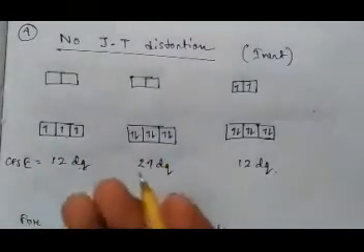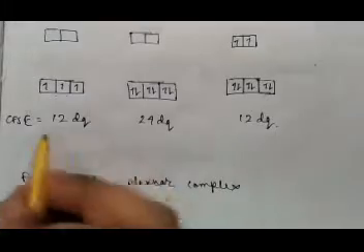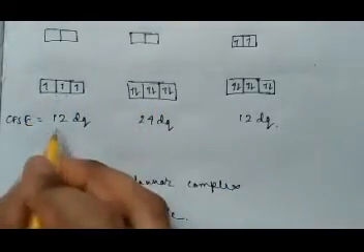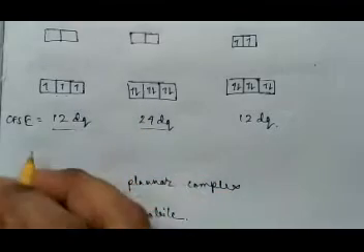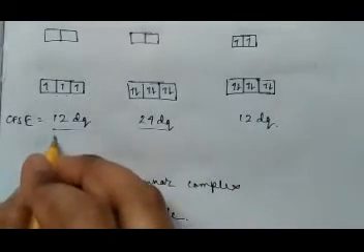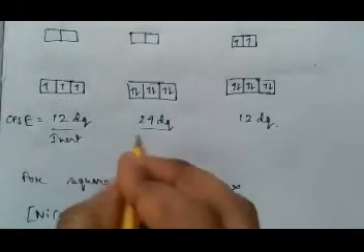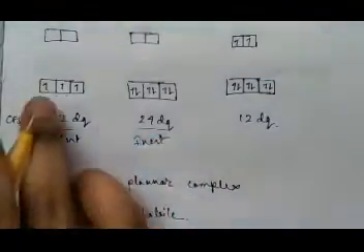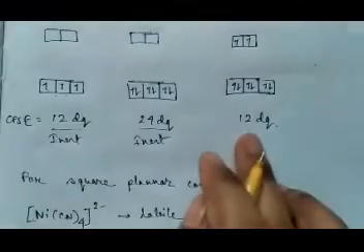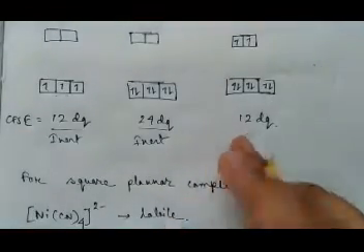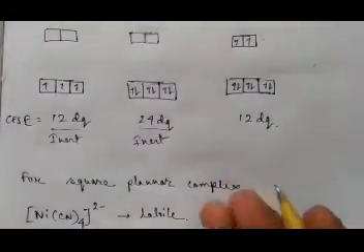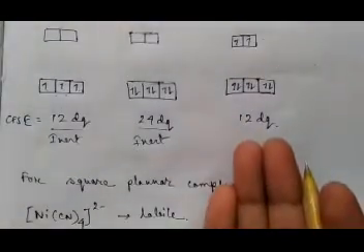Then how will you decide? In that case also, see, if electrons are only in the t2g level, then these configurations will be called inert complexes. All are inert, but among that also these two are more inert, and this will be a little less inert. Why? Because this has electron in the eg level. Now, why does having electron in the eg level make them a little bit labile?